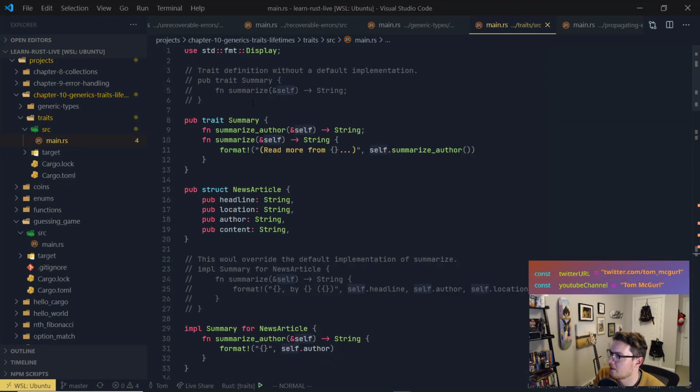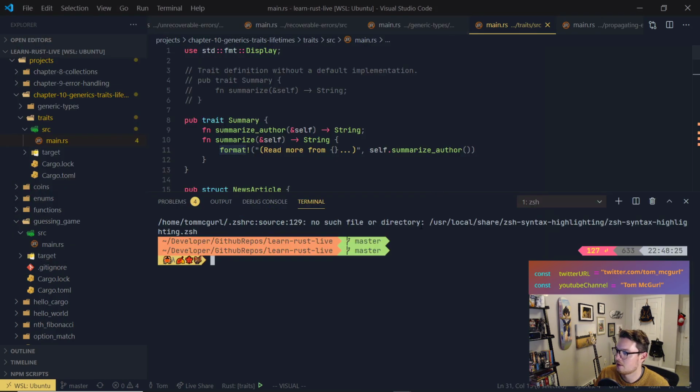Here we had an article, we had a trait called summary, summarize author. We just create these functions: trait summary, implementation for summary, for news article, summarize author. It just needs to have the signature, and we're just implementing it down here.